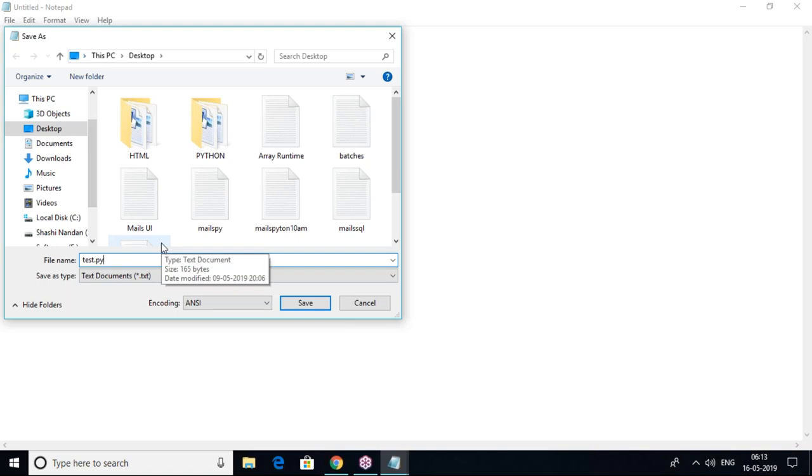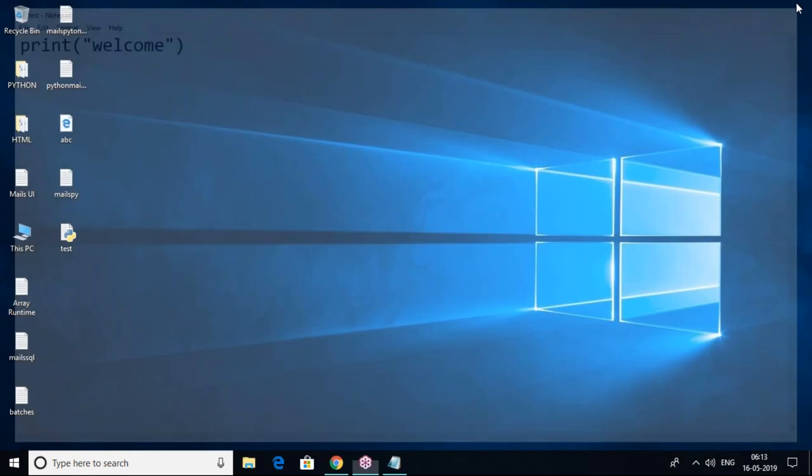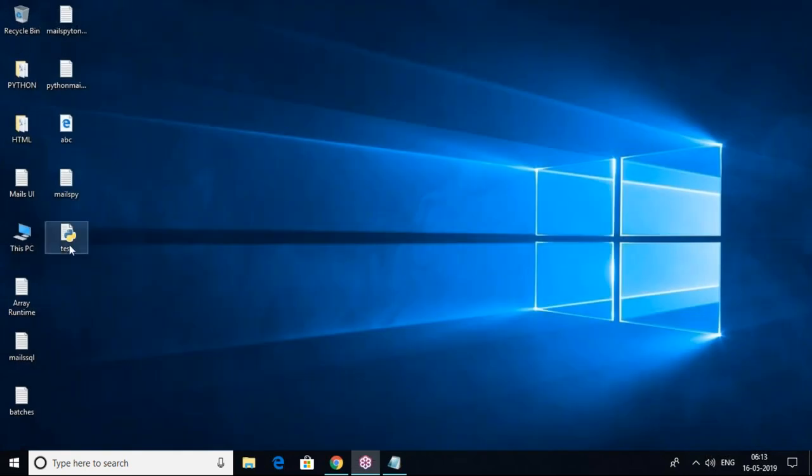So that's what I'm saying, yesterday only. PyCharm editor is the best way of writing Python script. So on desktop, I'm saving test.py. So click on save. Now you can see Python script mode is ready, print welcome. So this is script mode. We have written the script file in Notepad, so we saved it on my desktop.